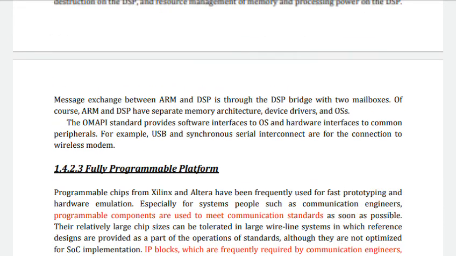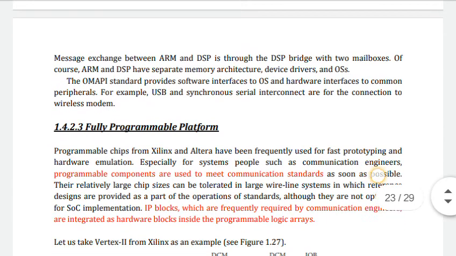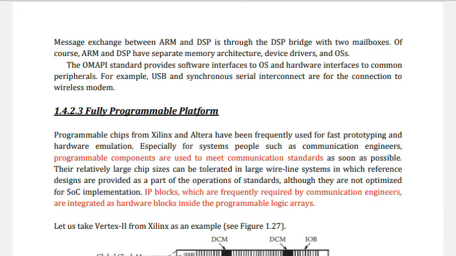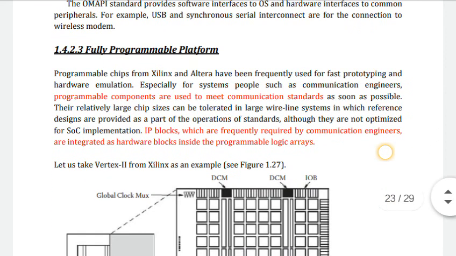So if we want to transfer messages between the ARM and DSP, we use a DSP bridge with two mailboxes. So this ARM and DSP have a separate memory architecture, device drivers and operating system. This OMAP standard provides a software interface to the operating system and a hardware interface to the communication peripherals. For example, USB and synchronous serial interconnect are for the connection to the wireless modem.